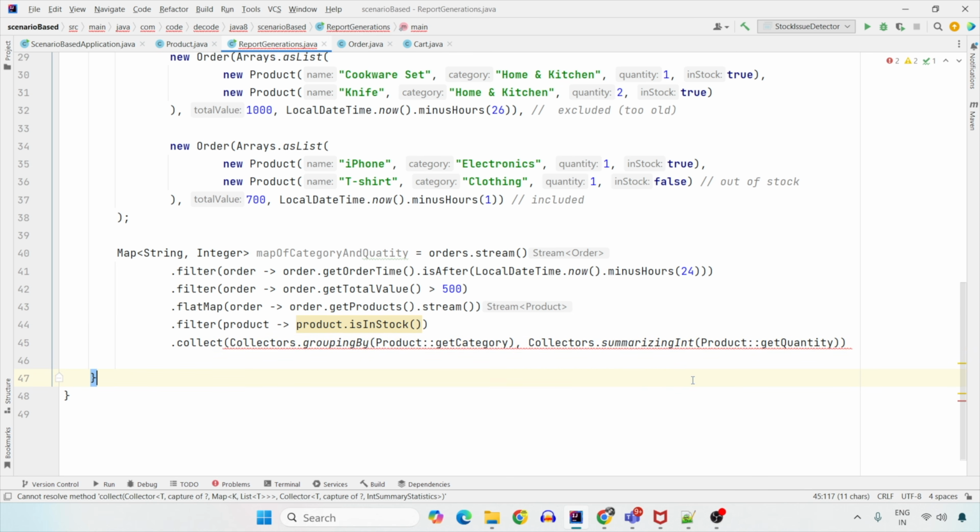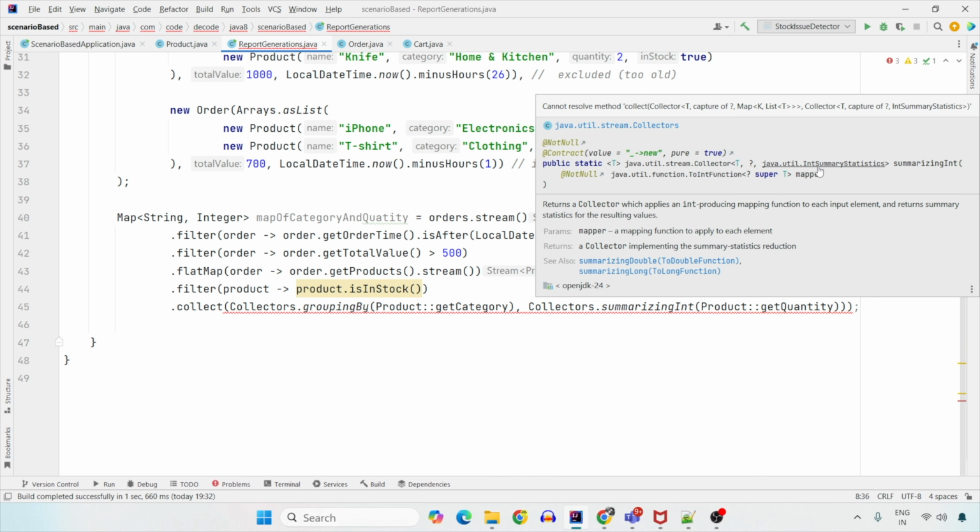And for each category, you are just summing up all the quantities that are being sold. So this is how we can write the group by to create the string of integer and the summarizing int. But this is also not what we want at the end, right? We need a map of category and not the summarizing int. The return type of the summarizing int is IntSummaryStatistics, not the integer.